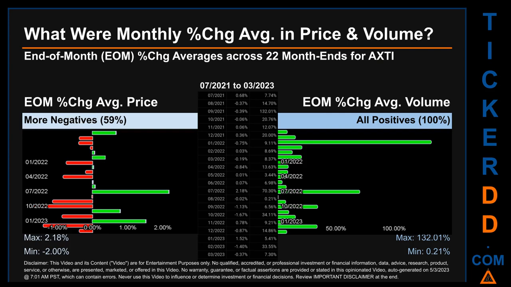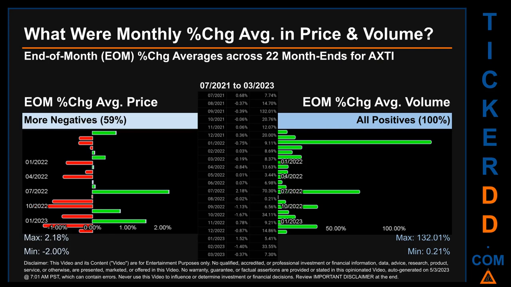What were end-of-month percentage change averages in price and volume for AXTI? The monthly average of percentage change in price and in volume were calculated for each of the 22-month ends. That calculation took daily percentage changes and averaged them for each given month. If a month end came out negative, then it means that the month summarily saw a negative change.